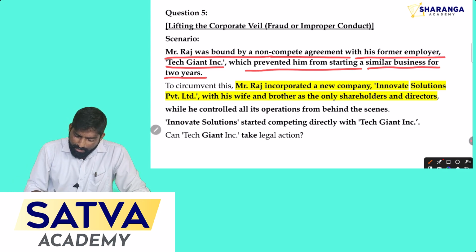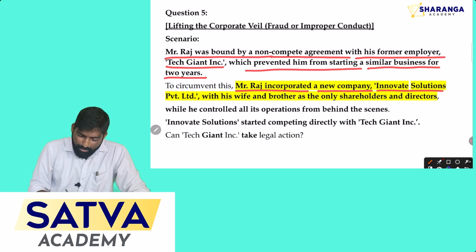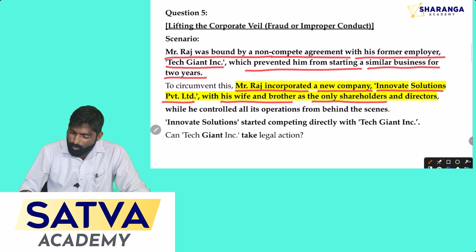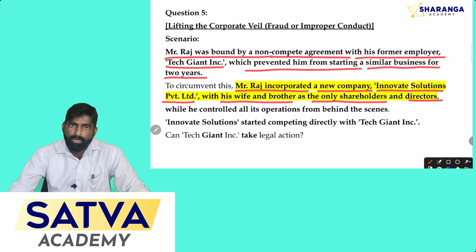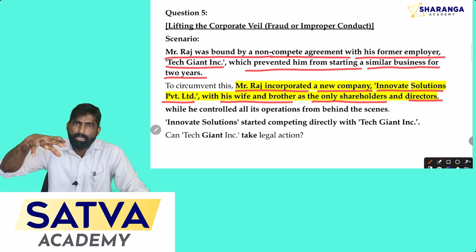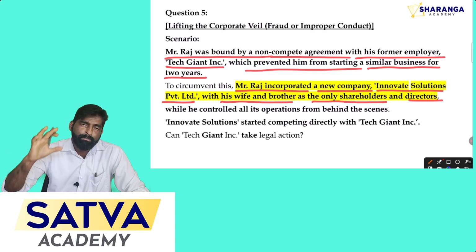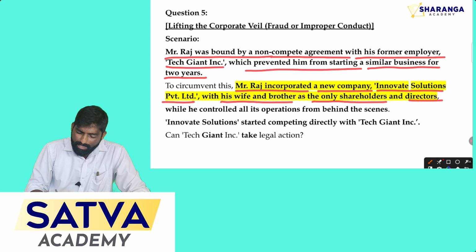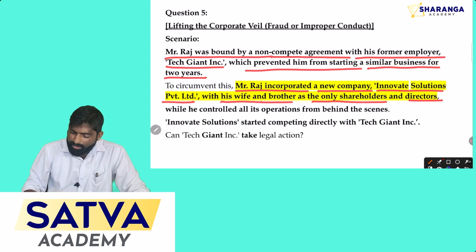Next, Raj incorporated a new company, Innovate Solutions Private Limited, with his wife and brother as the only shareholders and directors. Now, Raj formed the company to carry on the same business, but his wife and brother are the shareholders and directors of that company, while he controlled all its operations from behind the scenes.